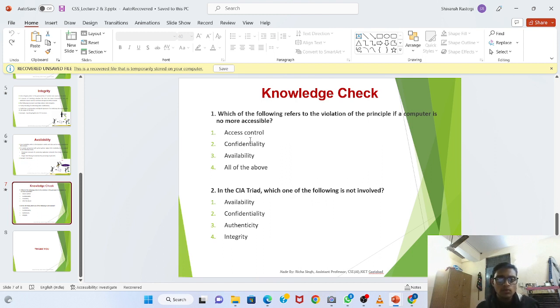The second question is: in the CIA triad, which one of the following is not involved? As I've already told, CIA includes C for confidentiality, I for integrity, and A for availability. Here we get option number 3, authenticity, which does not belong to the CIA triad. So the correct option will be authenticity.